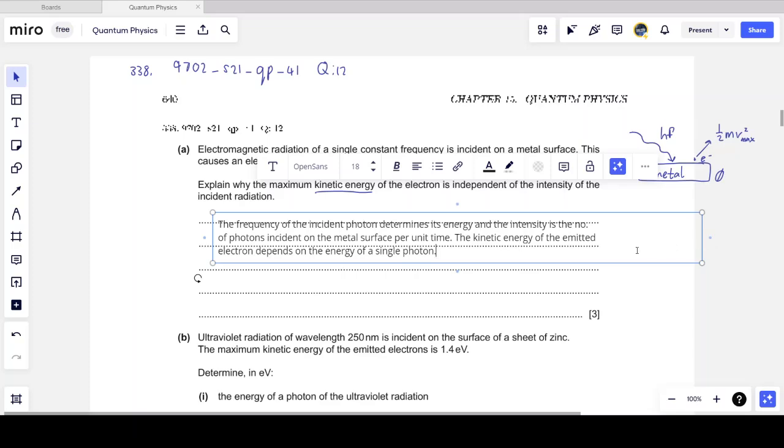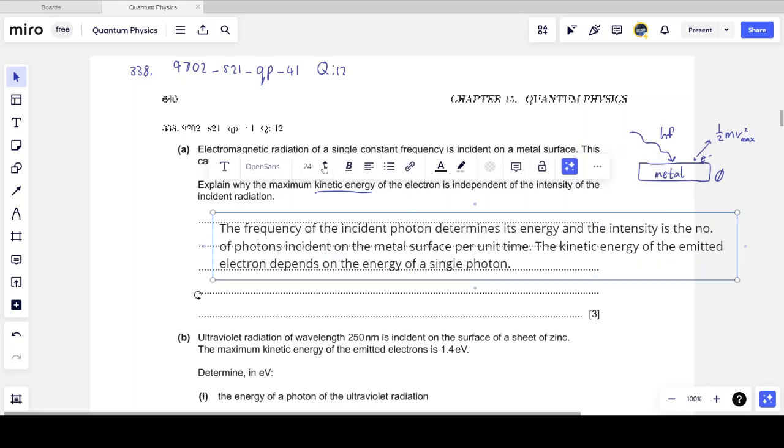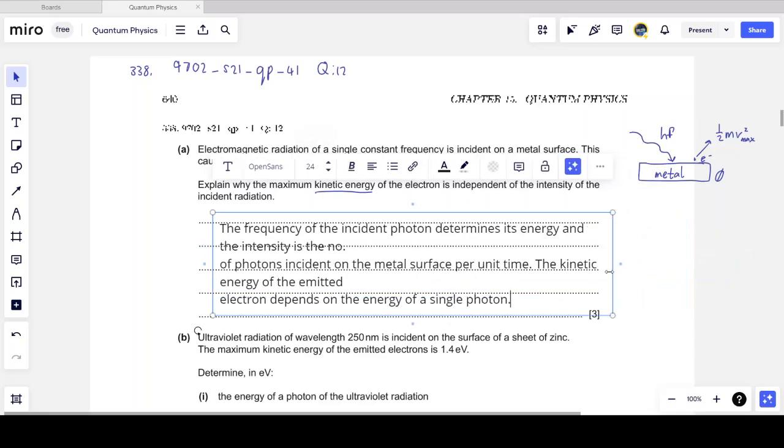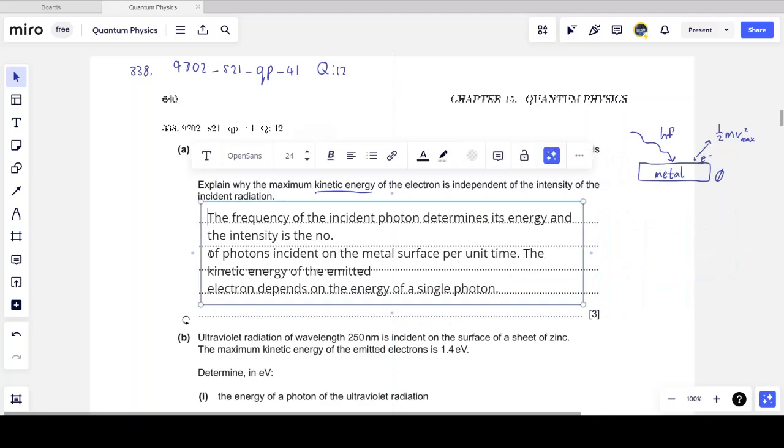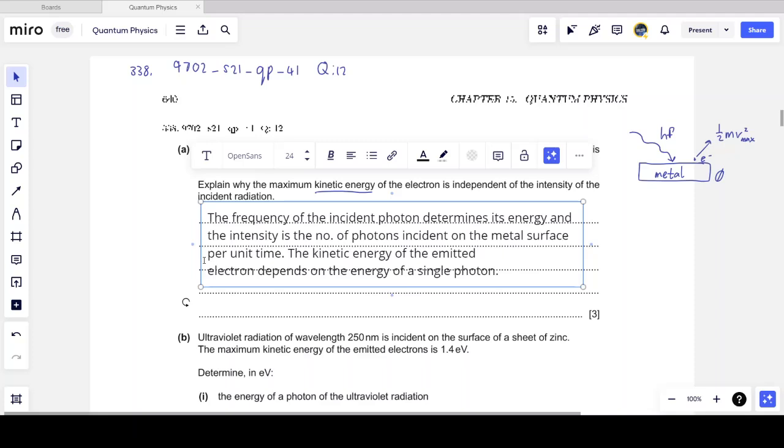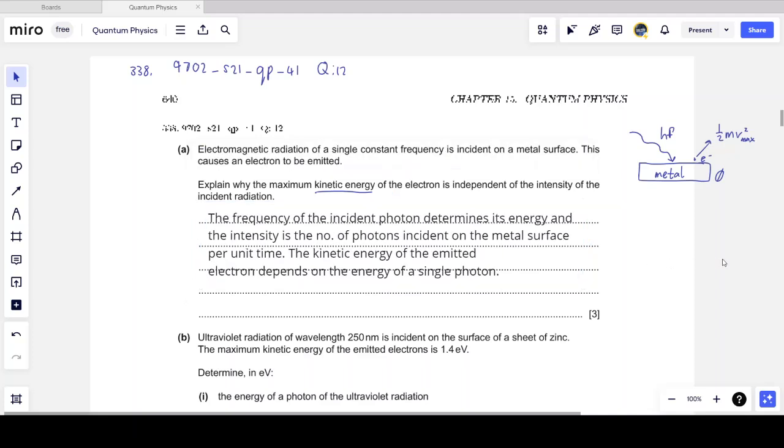So the reason why the maximum kinetic energy does not depend on the intensity is because the intensity is simply the number of photons per unit time, but the energy of a single photon is going to give rise to a single electron, and so the kinetic energy is independent of the intensity.